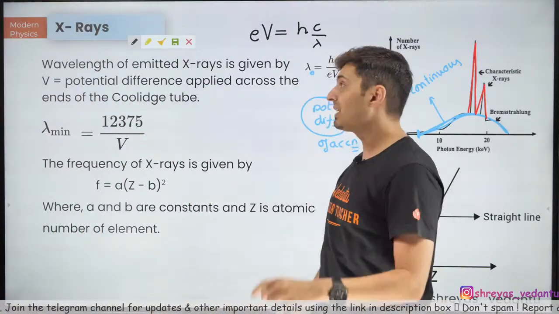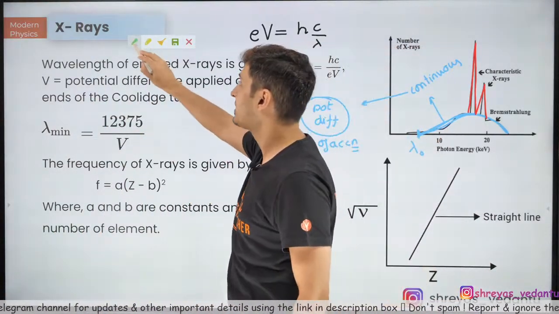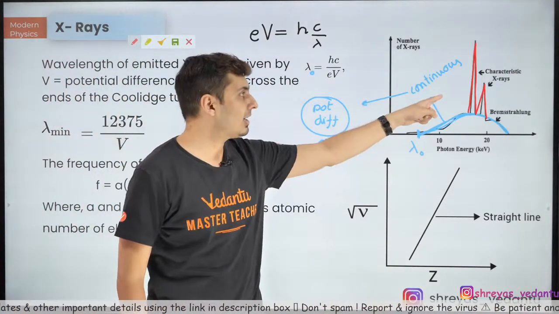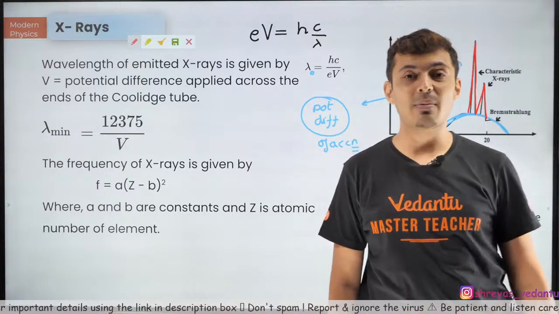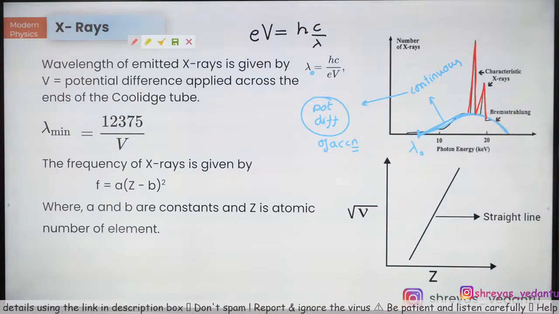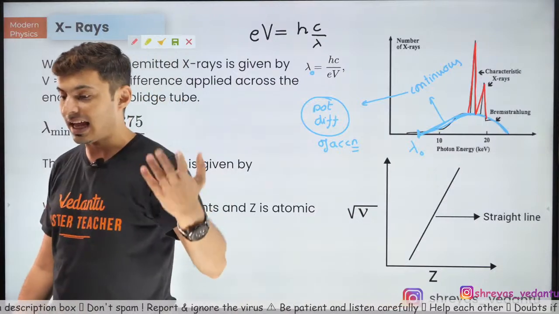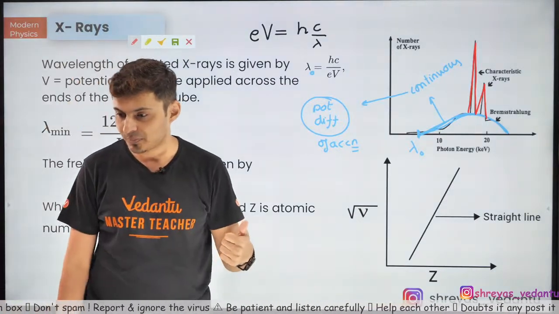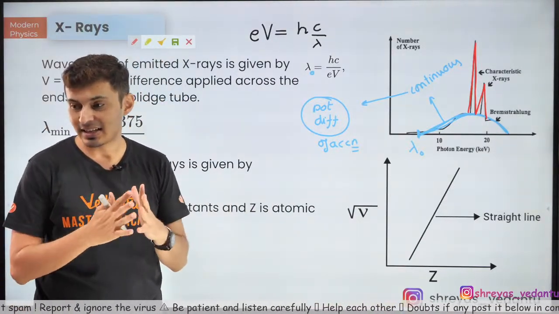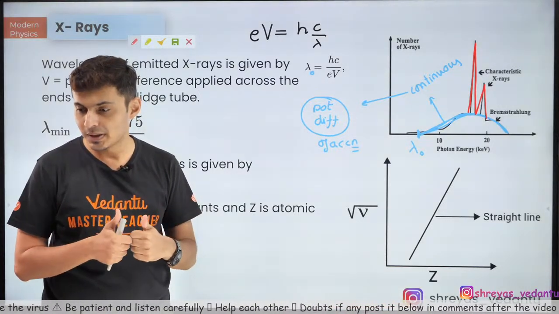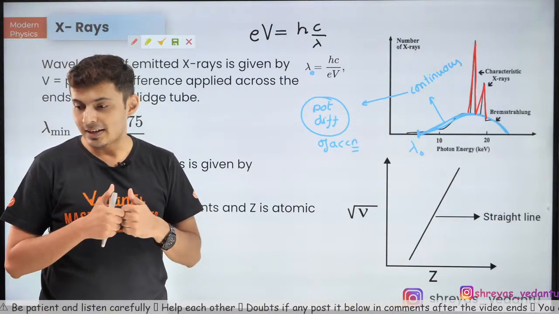What do these characteristic lines depend on? Come on, my warriors, let me see if your brain is active. What do these characteristic X-rays depend on? On what things do they depend? What is it that changes this characteristic? Think about it. What does this characteristic X-ray depend on? All right, let's see. Subarna Prince, okay, very good. What does this characteristic depend on?